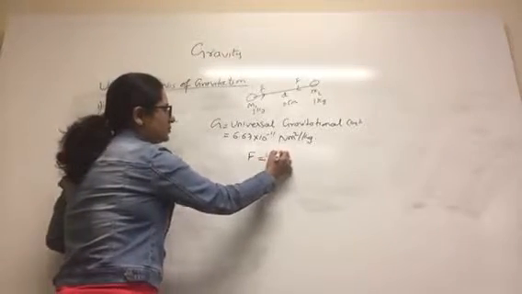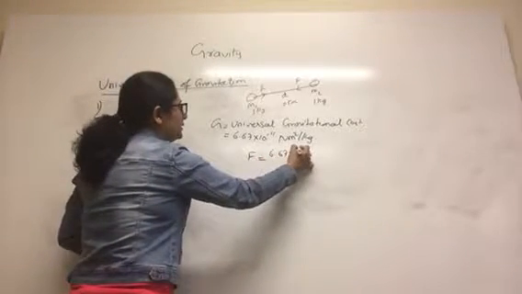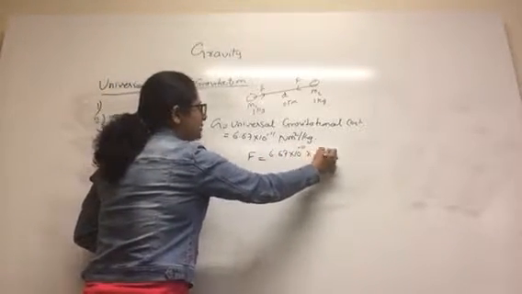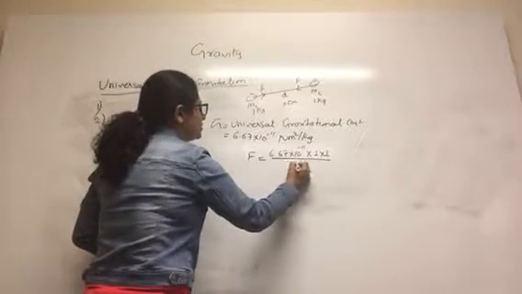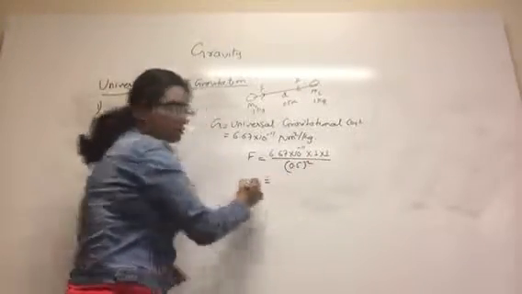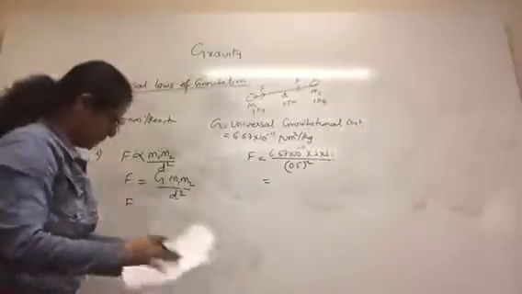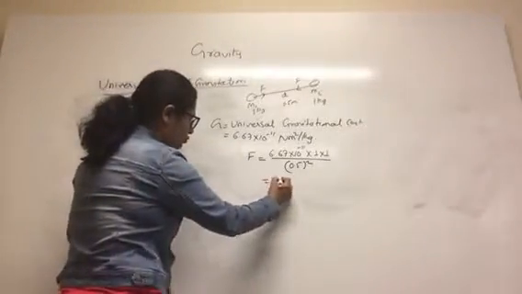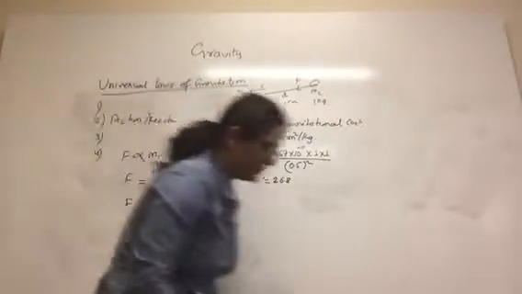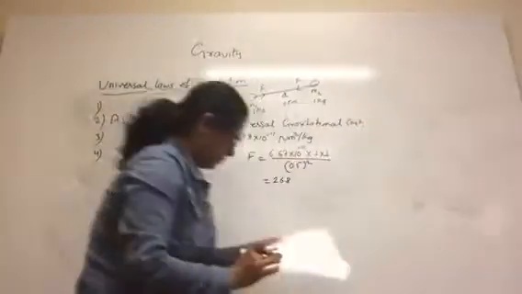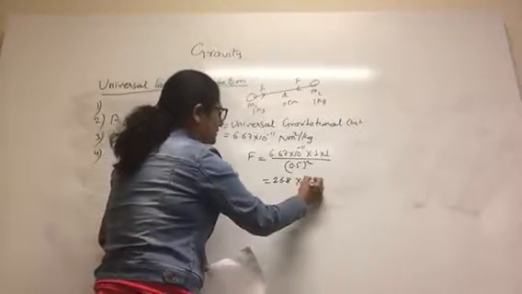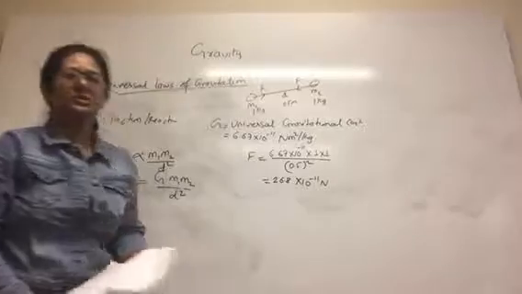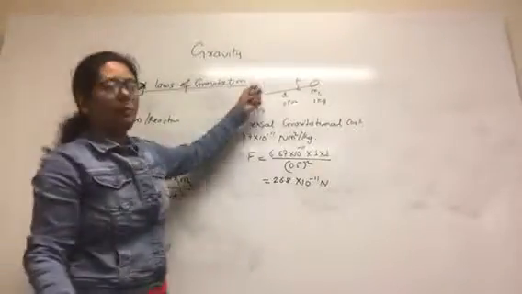So G is 6.67 into 10 to the negative 11 times mass 1 times mass 1 divided by distance 0.5 squared. I have already solved this one, I don't want to waste my time. It is 26.8 times 10 to the negative 11 Newton. So this is the force of attraction between these two small masses.